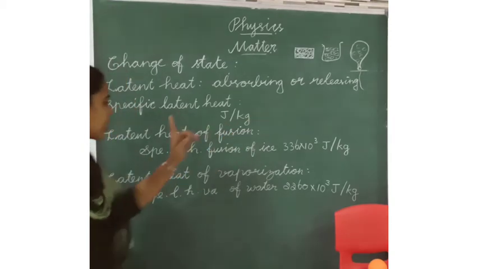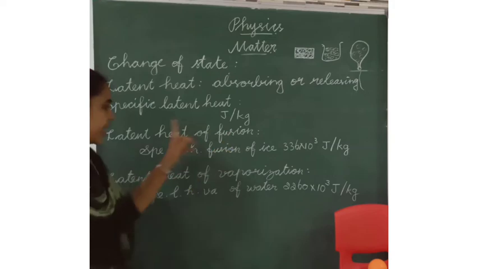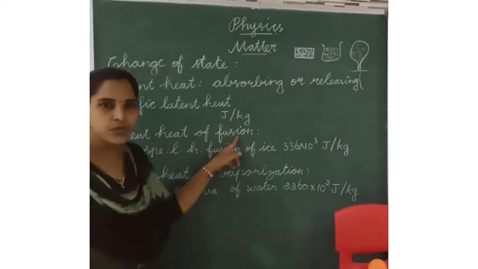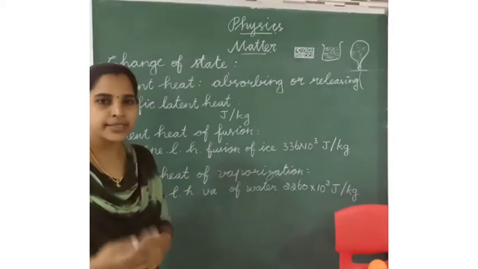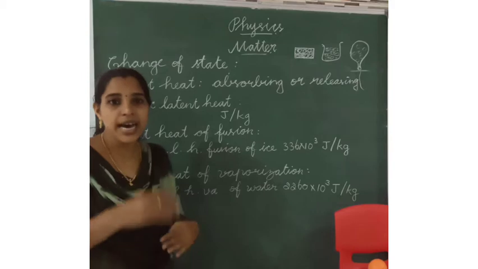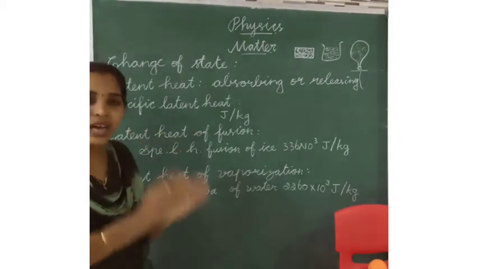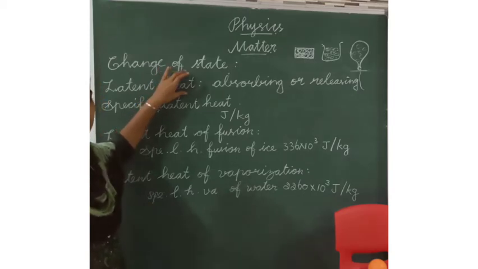Next one is latent heat of fusion, which is the amount of heat absorbed or released when a solid changes into liquid.